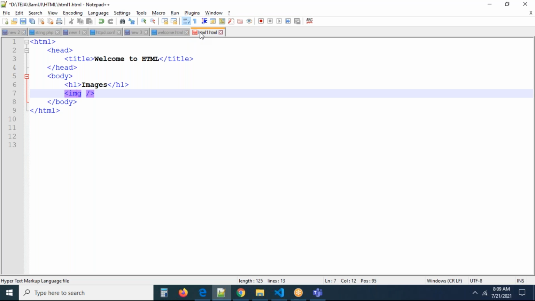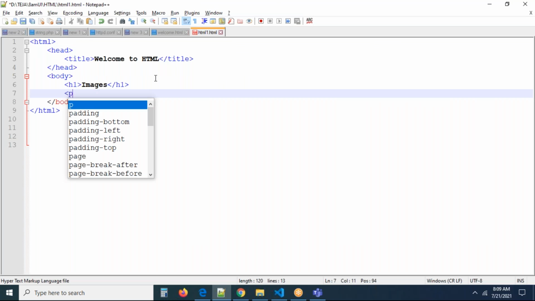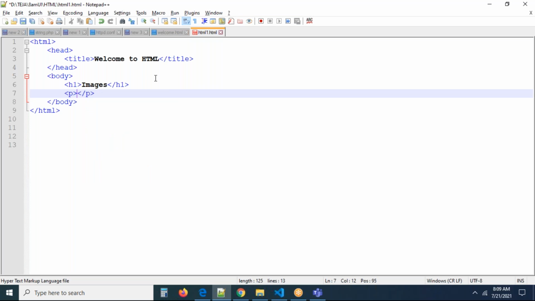For example, you have an h1 tag and it comes like this. The same I'm going to take into a paragraph tag. Now you can see the differentiation. This is small, this is going to be capital. This is called behavior, this is called presentation. The way of presenting the data is called behavior.